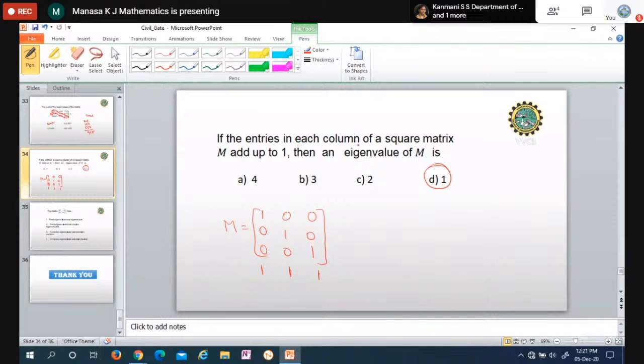If the entries in each column of a square matrix add up to 1, you add every element of the column, sum must be equal to 1. So it is of course identity matrix. Then an eigenvalue of M is nothing but the diagonal element, so it is equal to 1.